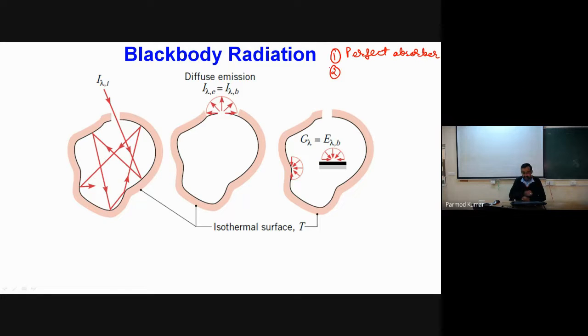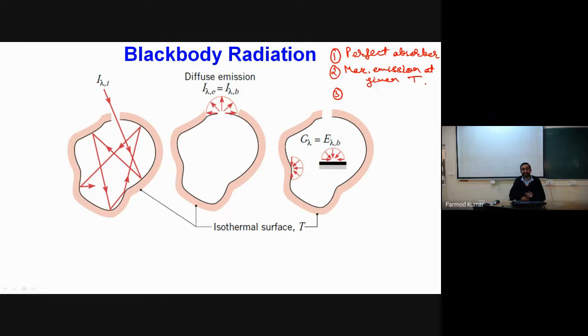The second characteristic is that the radiation emitted by a black body at a given temperature is the highest, or maximum, relative to a real surface at the same temperature. It means any surface at the same temperature as a black body cannot emit more radiation than the black body. So it has the maximum emission at a given T. This is the second characteristic of the black body.